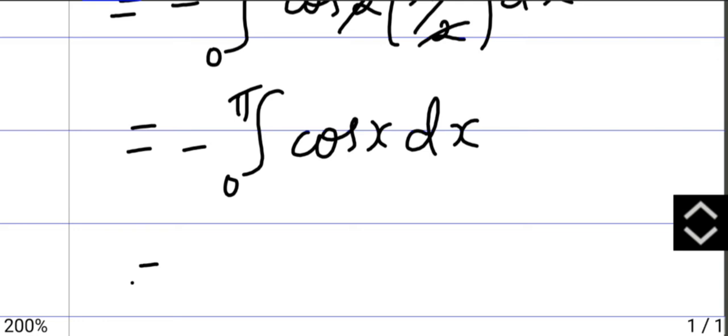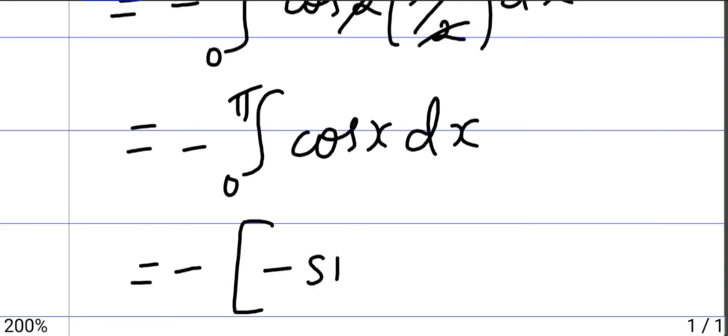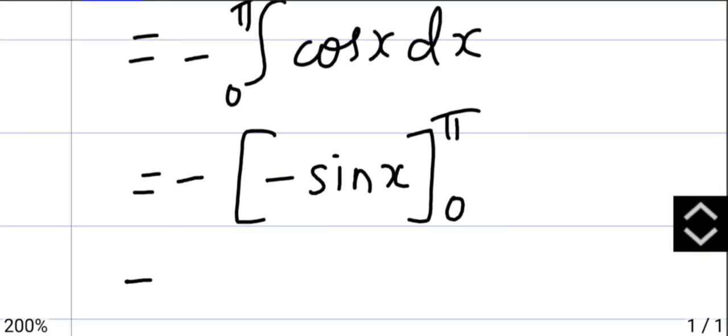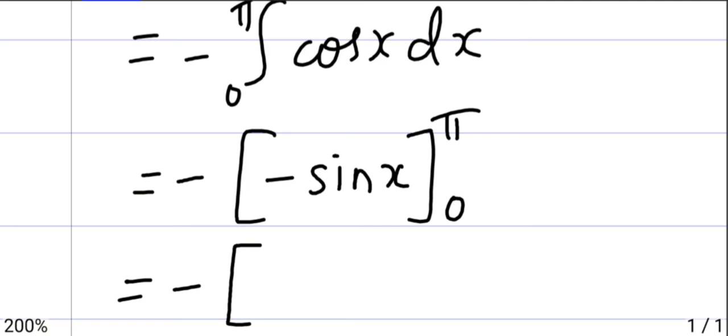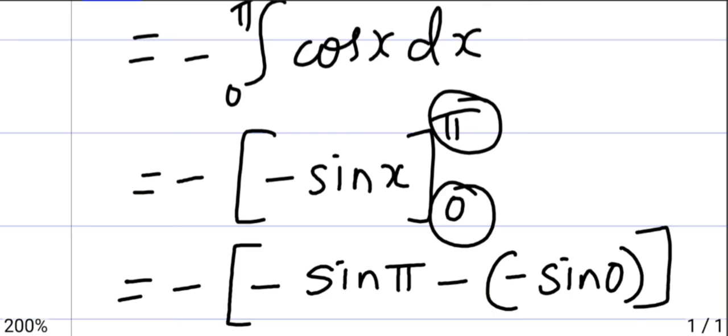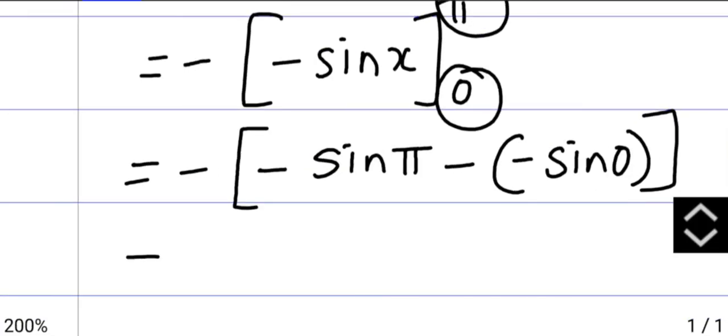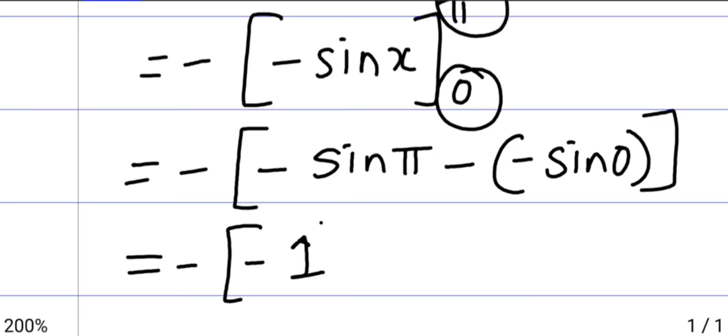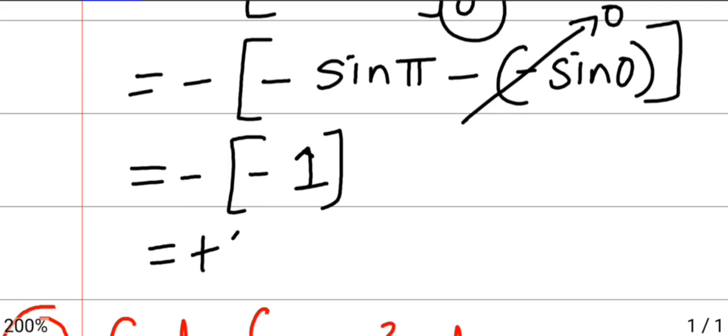What is the integration of cos? Integration of cos x is sin x, from 0 to pi. Upper limit minus lower limit we should do. First we take pi and then we substitute x as 0. So it will be minus of sin pi minus sin 0. Sin pi is 0 and sin 0 is 0, so the answer is 0.